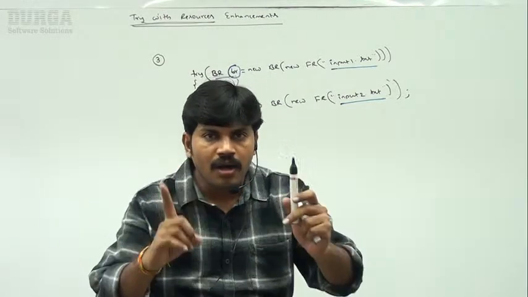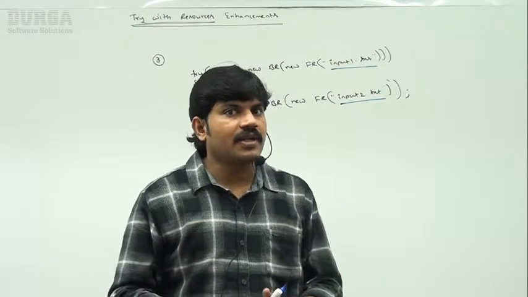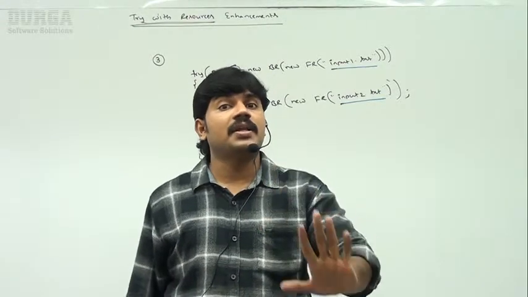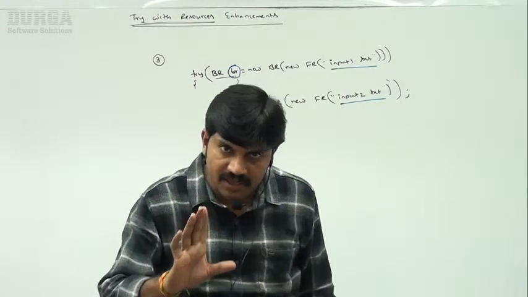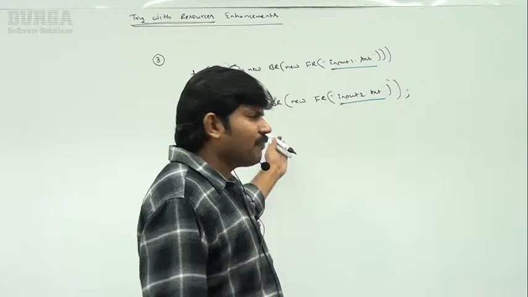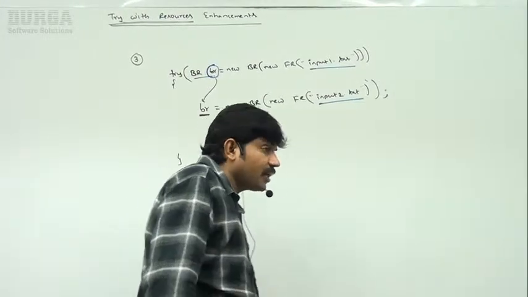Remember this: all resource reference variables which are used as part of try with resources are always final. Within the try block, we are not allowed to perform reassignment. Clear for all of you, right? Let me compile this code. Am I going to get any compile time error or not? I will show, observe that a bit carefully.